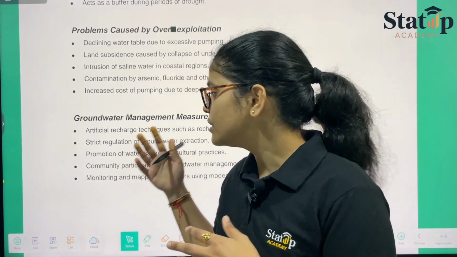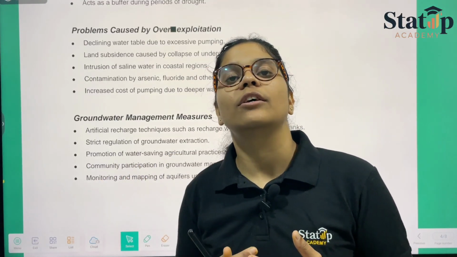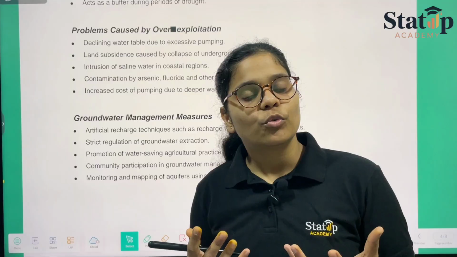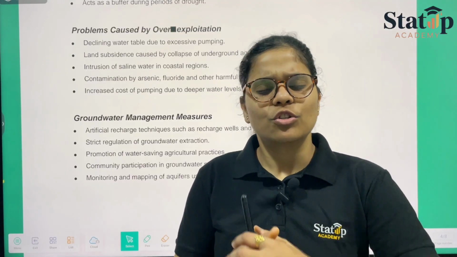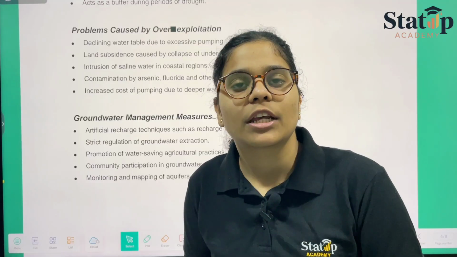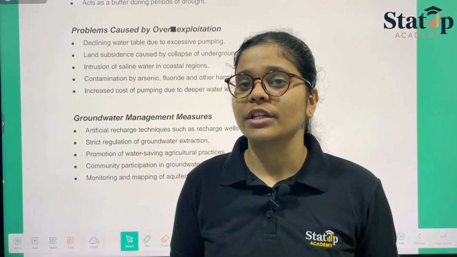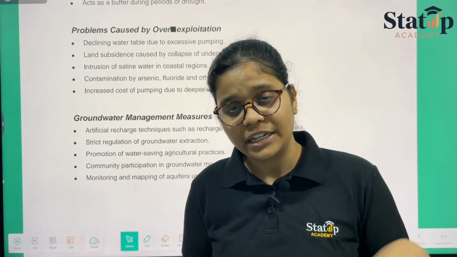Like, instead of tube wells, what we can use are sprinklers, or we can use drip irrigation. So this is how the technology is advancing. That means whenever the water is required by the plant or the field, that could be fed directly by using the technological instruments in the field itself.